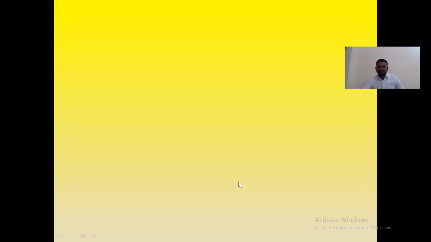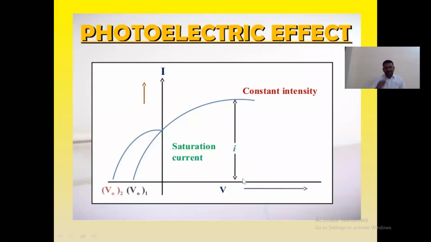Right here, the intensity is constant, but we are increasing the frequency. We have to apply the same procedure which we applied previously. Again you have to draw the photoelectric effect diagram everywhere, then only you can understand easily.